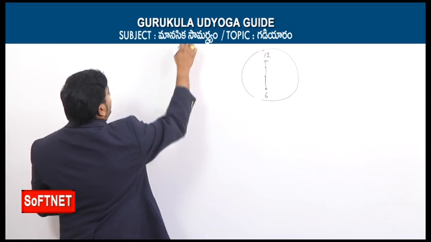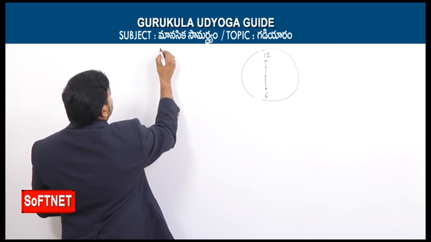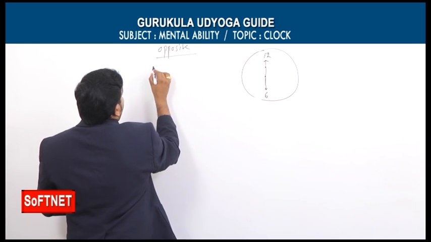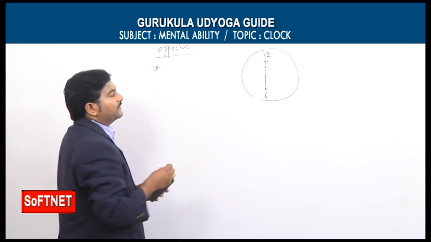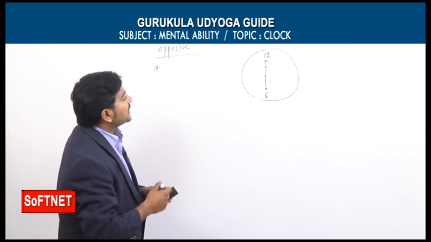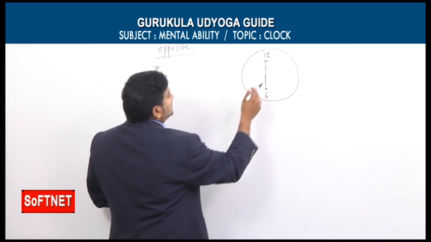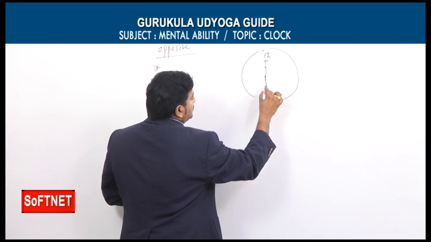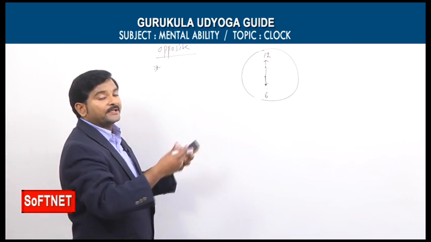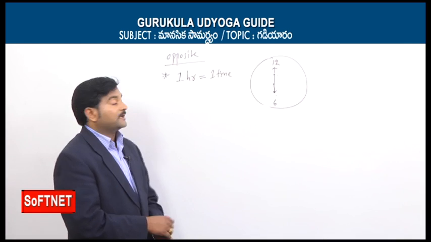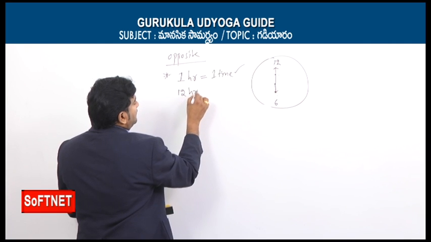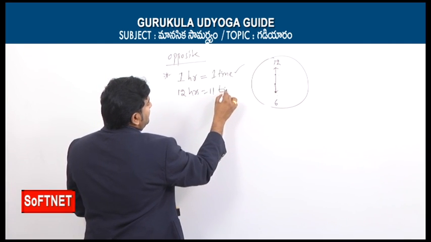So now again in this opposite concept, we have 3 following conditions. The first condition is, let's say now the time is exactly 6 o'clock. By taking 6 only we will discuss. Every 1 hour, the two hands are opposite only one time. But for 12 hours it could be only 11 times.